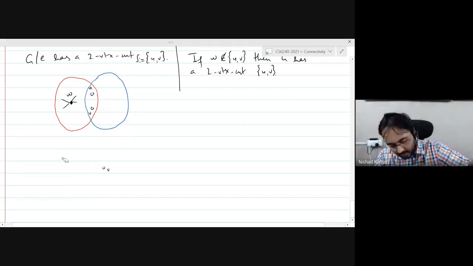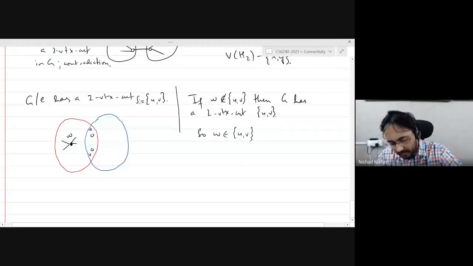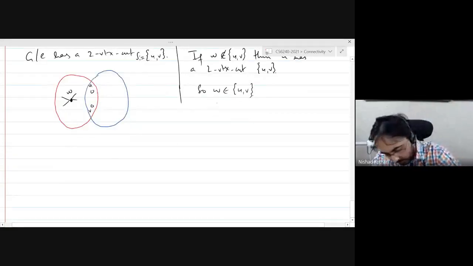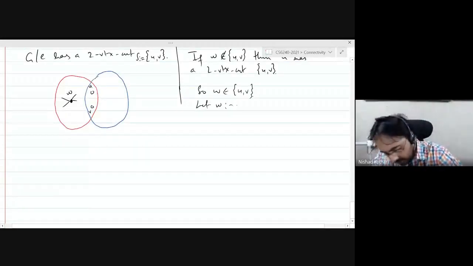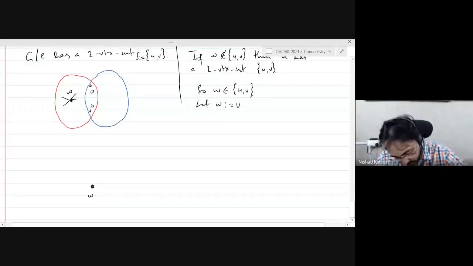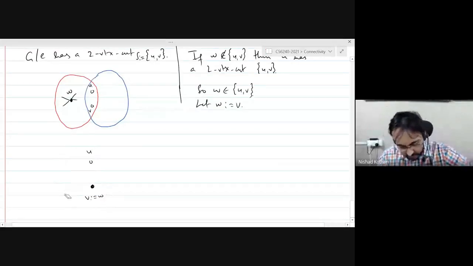So W has to be either U or V. Right? And so now let's make a drawing. So let's say W is equal to V. Okay. So I've got this V is the same as W. And you've got U, and you've got this situation. Sorry, maybe let me use colors.